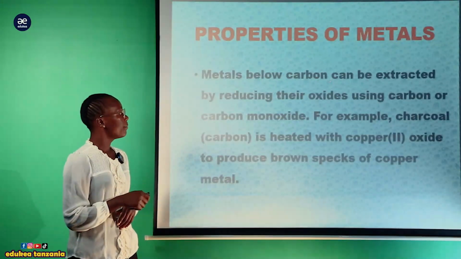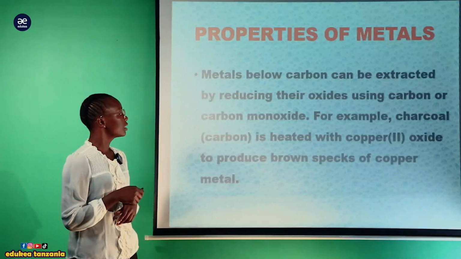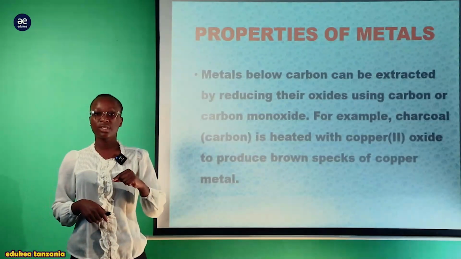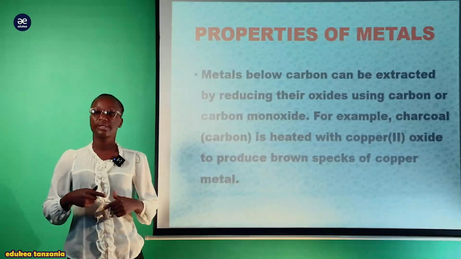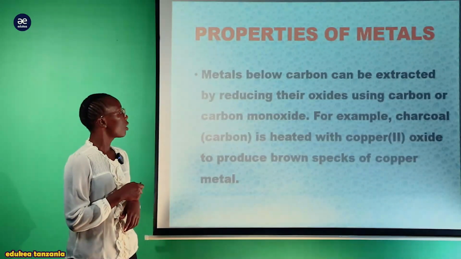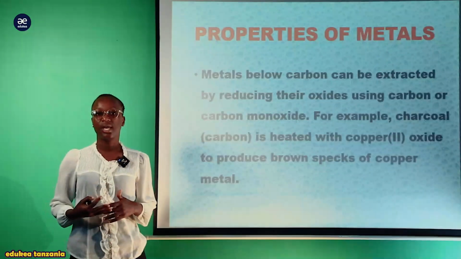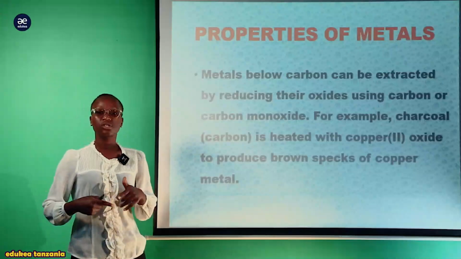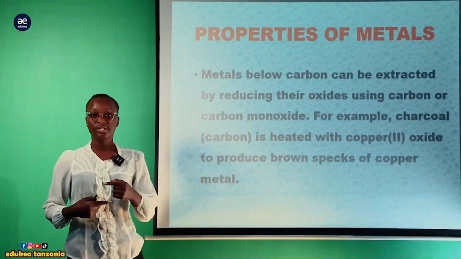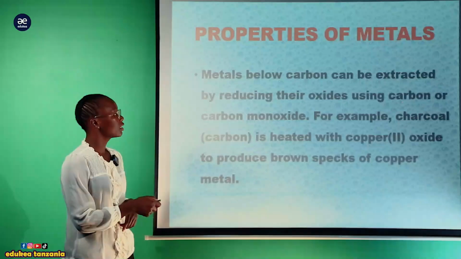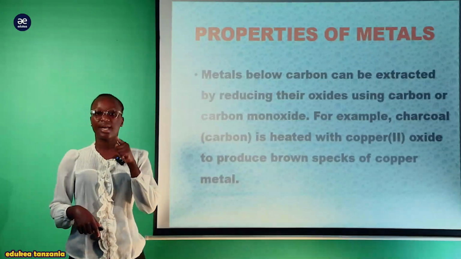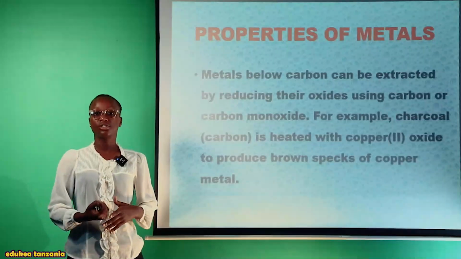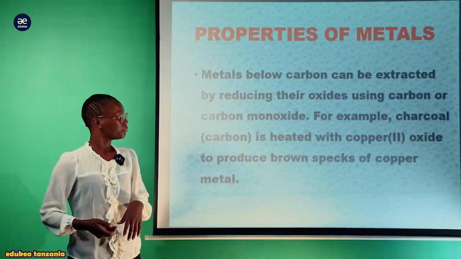Now, metals below carbon can be extracted by reducing their oxides using carbon or carbon monoxide. All metals which are below carbon are extracted, or produced, by reducing their oxides. This involves reducing their oxides, and the reducing agent there is carbon, using carbon or carbon monoxide. Carbon monoxide can also be applied for reducing, because it has the reducing power that carbon has.